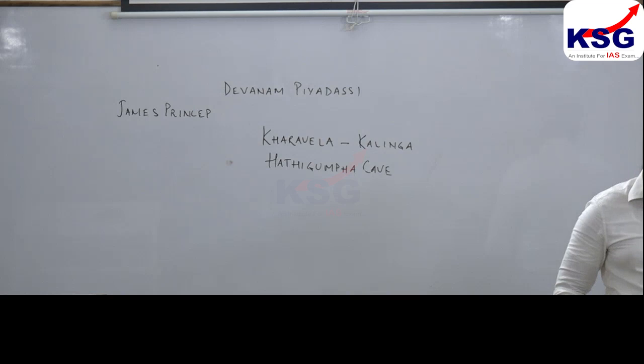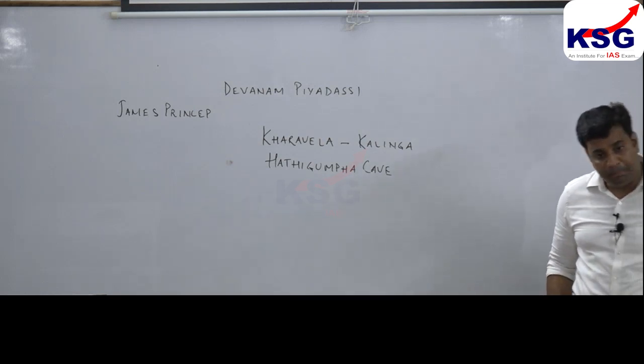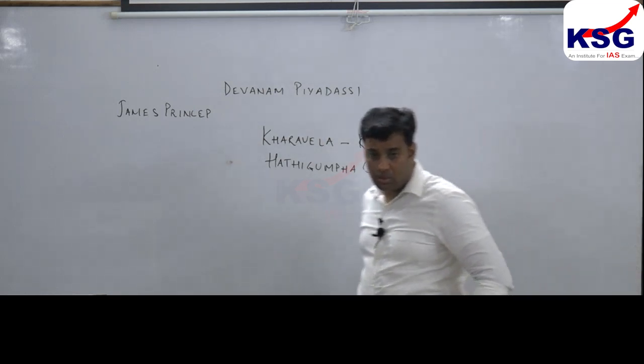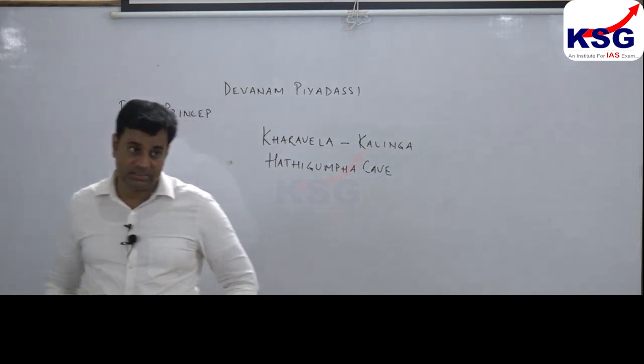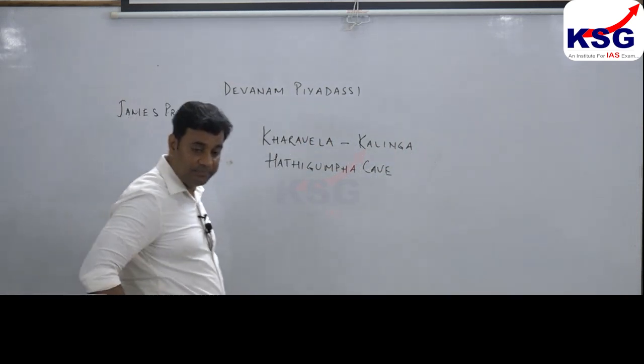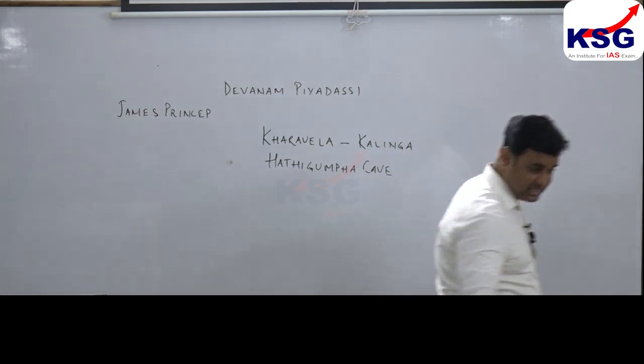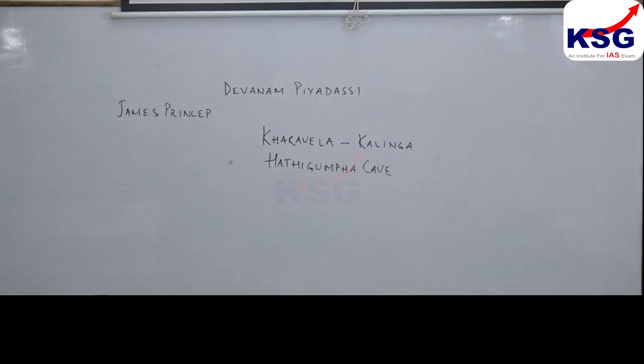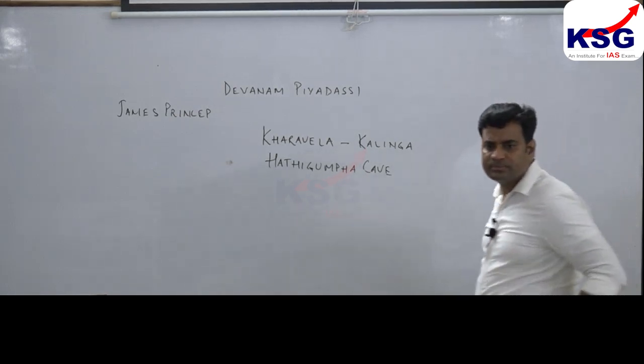It indicates historical sense. Clear? Right. This indicates, very important, this indicates that ancient rulers had